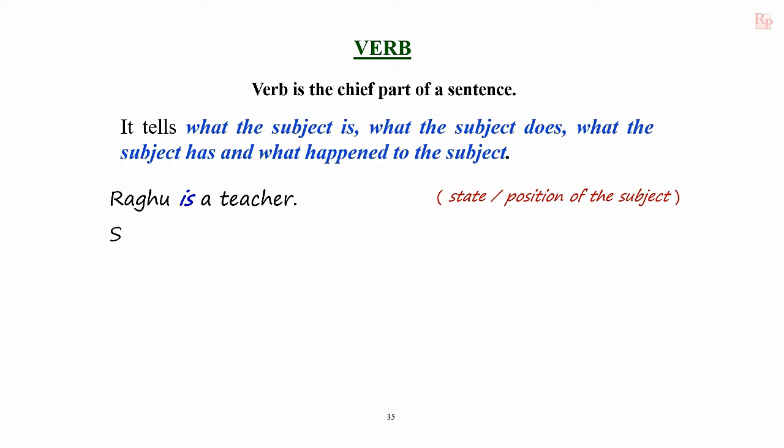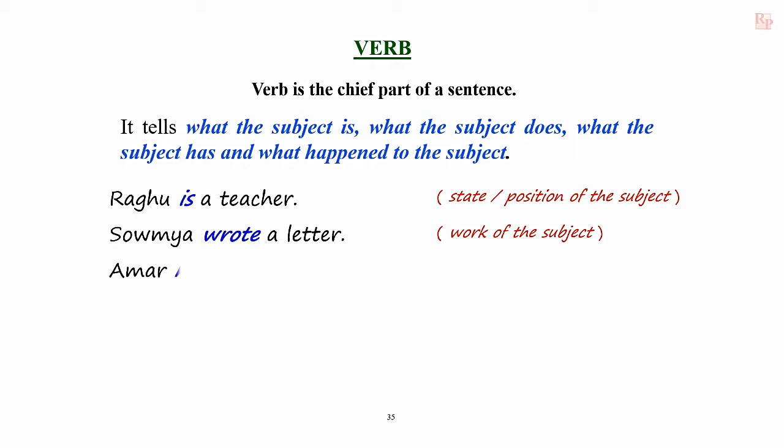In the next example, Soumya wrote a letter. In this sentence, the verb wrote says the work of the subject, what the subject Soumya did in the sentence. In the next example, Amar has 2 pens. In this sentence, the verb has says the possession of the subject. Possession means ownership. What the subject has is denoted in this sentence. Amar is the subject and has is the verb, and it says what the subject has.